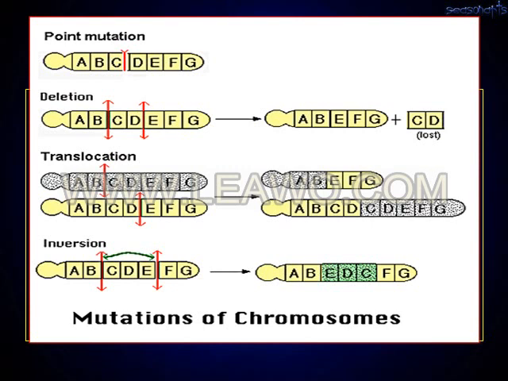In the last diagram you will see insertion of the bases. So we'll see that after A, B, you will get E, D, E, F, G. So these are the various points. At different points, different mutations will take place with the bases, one base or more than one base. So deletion, translocation, inversion like that. It is a mutation of the chromosomes, the alteration in the bases at a particular point of the chromosome will result in mutations like this.